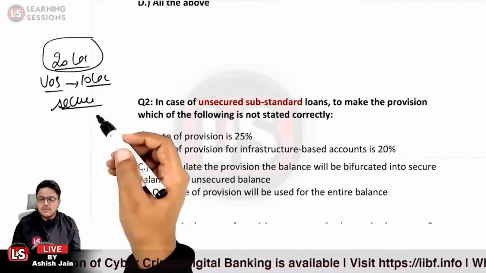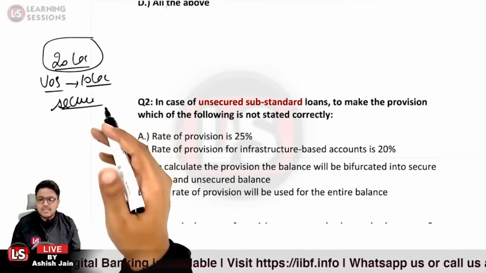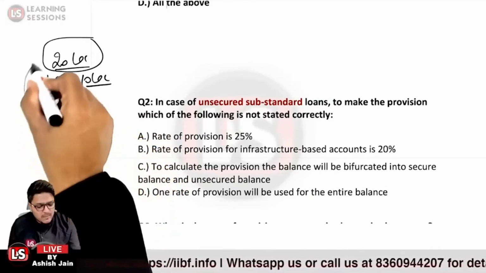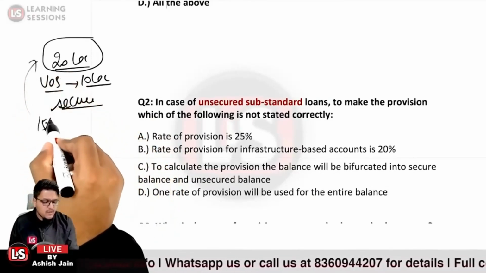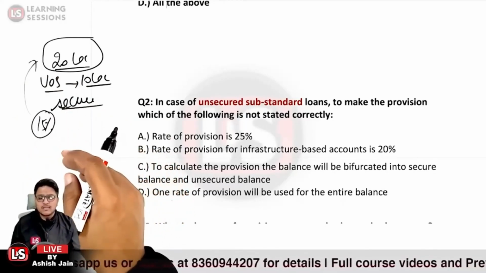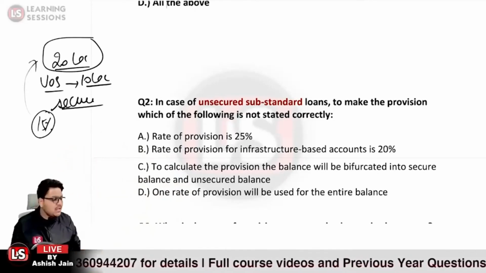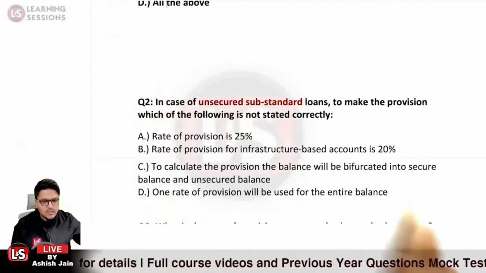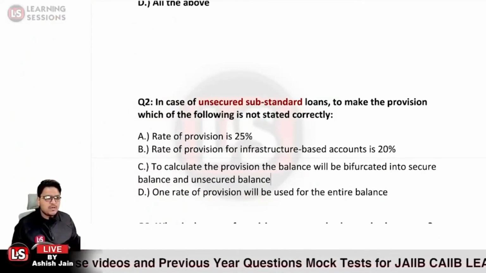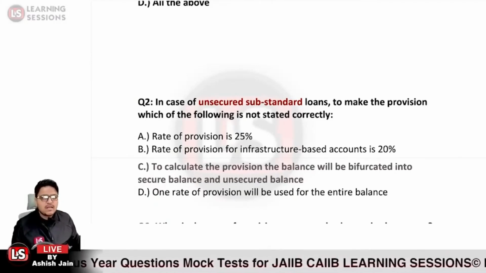The outstanding balance is still 20 lakh rupees and the account is classified as a non-performing asset, substandard asset. In that case, the provision would be applicable at 15% and it will be calculated on the whole loan amount. So option C over here is incorrect. Option C will be our answer. Is that clear?